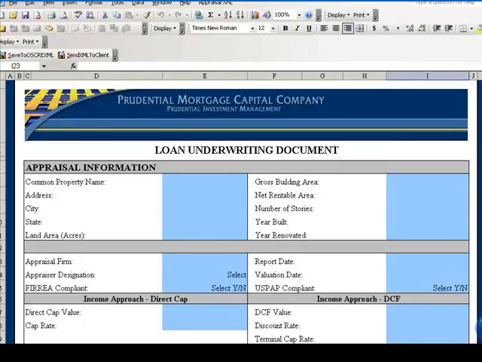On my screen is a blank underwriting form which needs to be completed as part of the underwriting process. Usually, we have an analyst read through the appraisal report and then extract key data from the report and type that information into this form. The loan can't be completed without this form being filled out. Typically, it might take the analyst 1 hour to complete the appraisal abstraction and for the input to be checked. The full loan appraisal form also includes sale and rental comps. This form on our screen here is a smaller version that does not include that information.